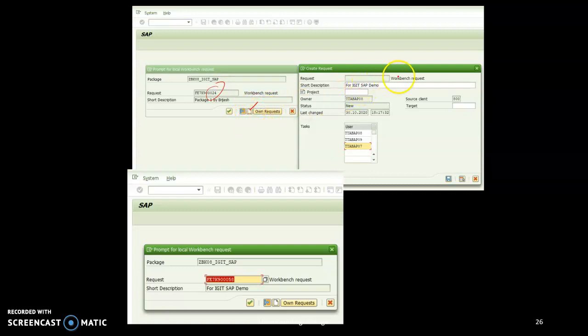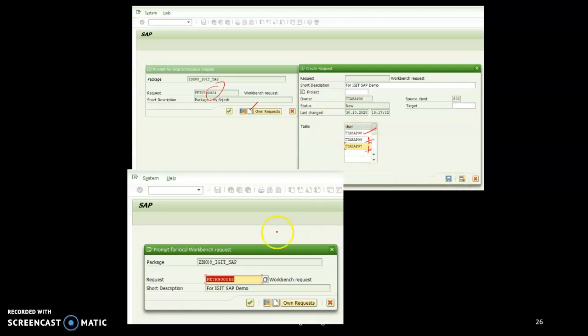If I click a new one, another window will open. In this window, I have to write a short description. Let us say IGIT SAP demo. Before that it was TT ABAP 08. I added new ones, that is TT ABAP 09 and TT ABAP 07. These are two colleagues who are taking the classes with me. So I just added their ABAP user IDs. The effect is that if they open their user ID, they can see the package that is developed under me.